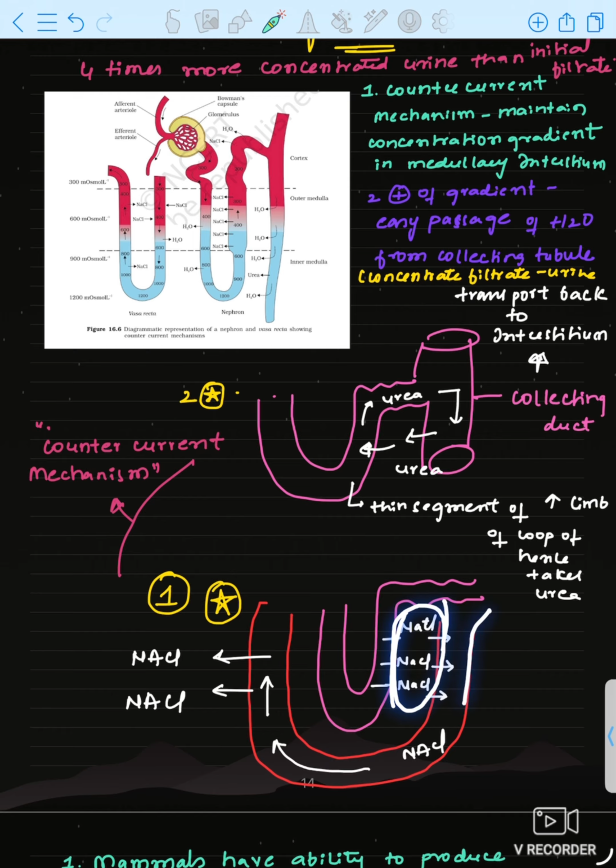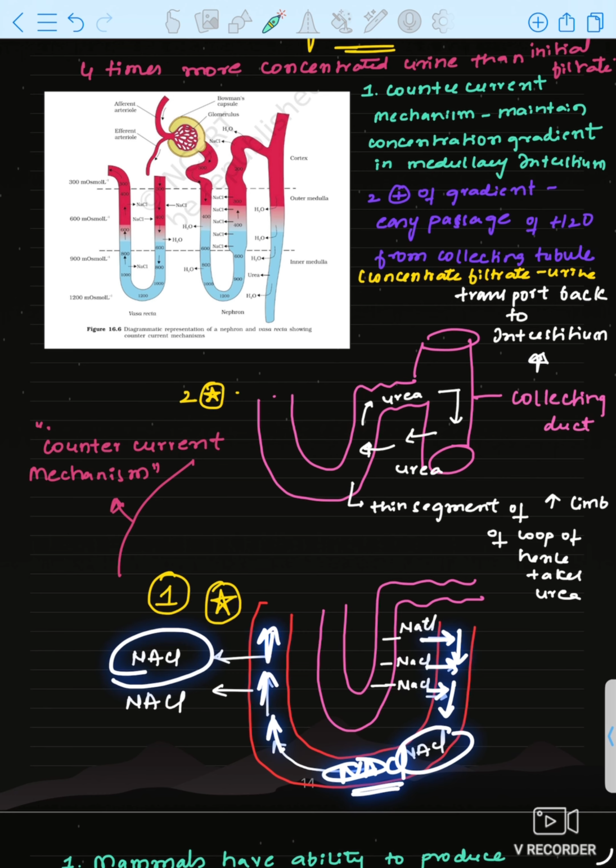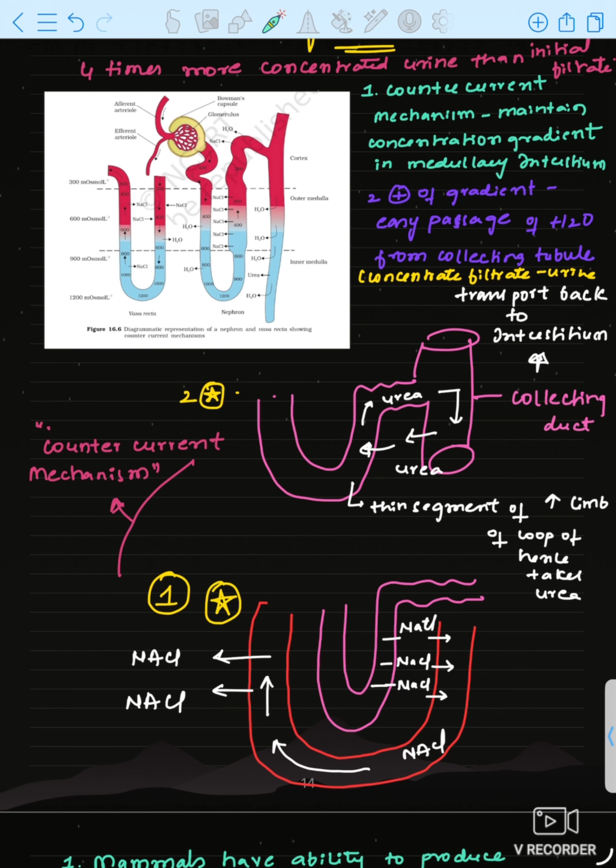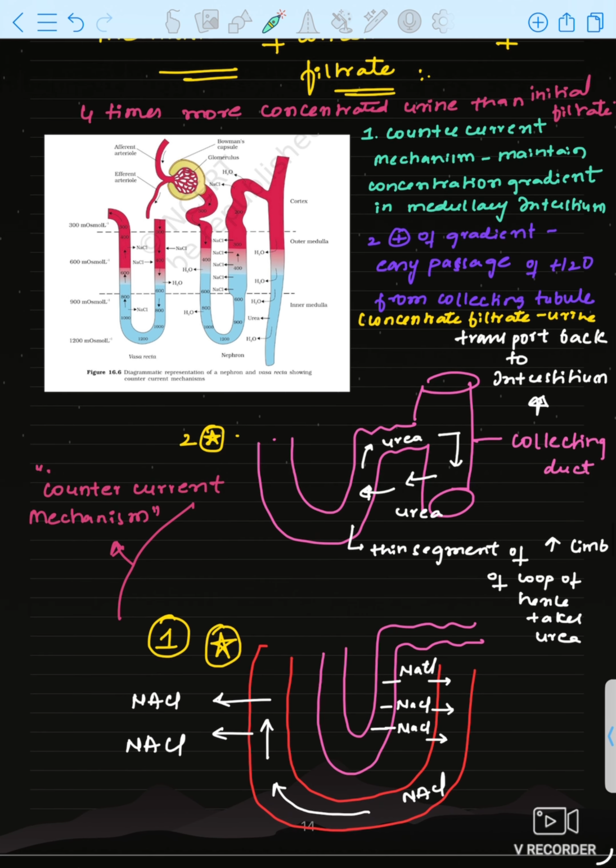This vasa recta is there, no? Vasa recta, which is flowing like this, right? So the descending limb of vasa recta will receive the NaCl, and it will take NaCl along its tube, blood vessel, and ascending limb of vasa recta will release the NaCl back into the interstitium. Okay, this is the mechanism how it is maintained. NaCl helps in this way to maintain the medullary concentration. Okay, so medullary concentration is maintained like this.